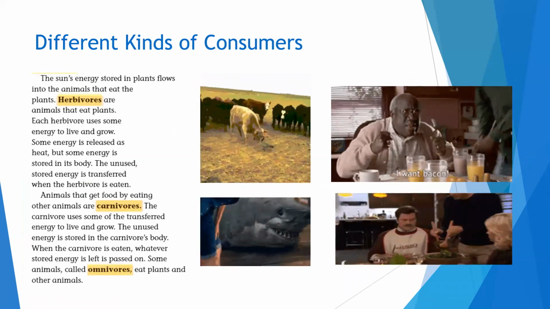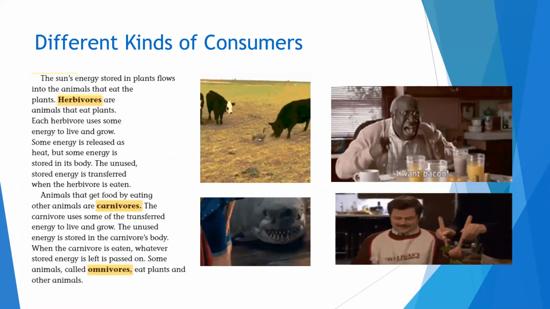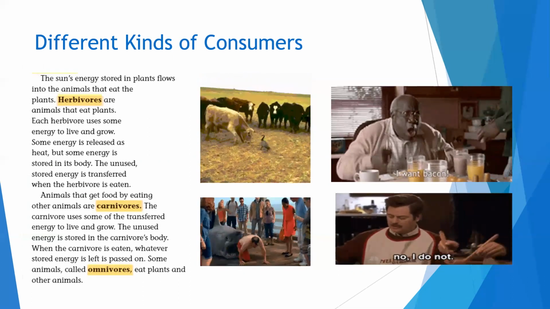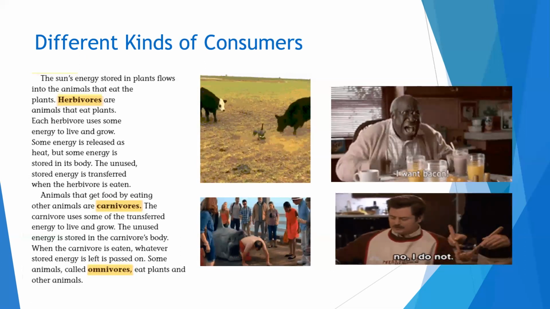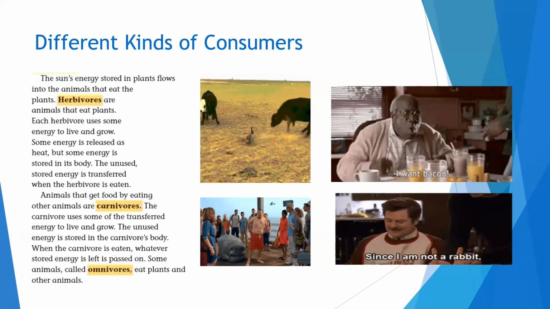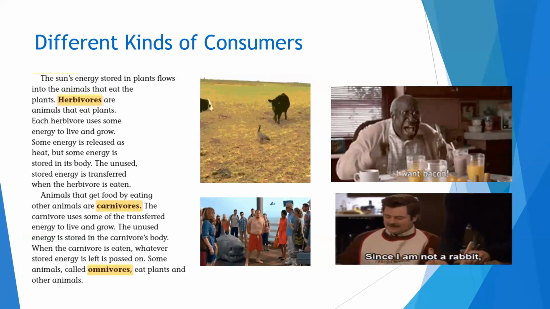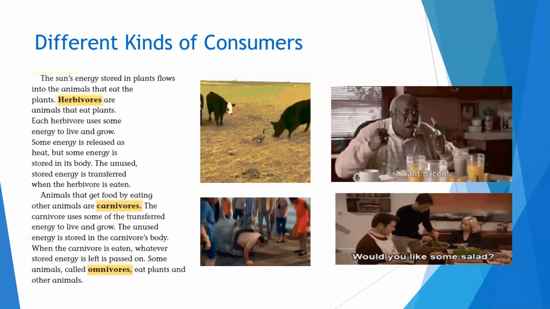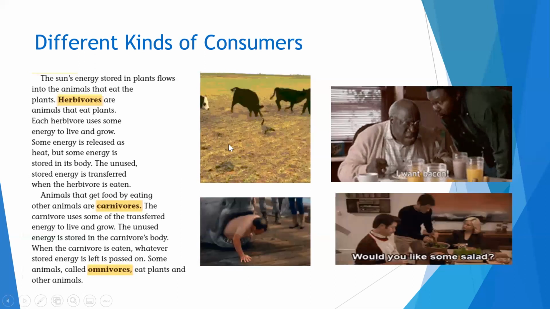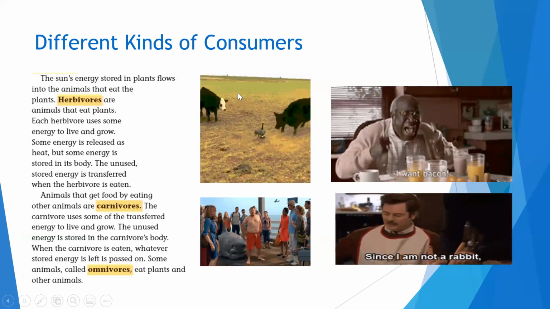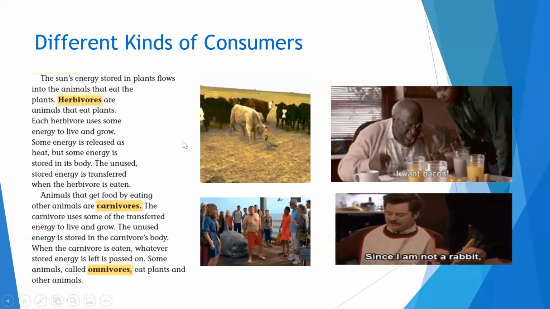The sun's energy stored in plants flows into the animals that eat the plants. Herbivores are animals that eat plants. Each herbivore uses some energy to live and grow. Some energy is released as heat, but some energy is stored in its body. The unused stored energy is transferred when the herbivore is eaten. Cows are an example of herbivores because cows eat grass and grains. They eat other plants. Let's continue.